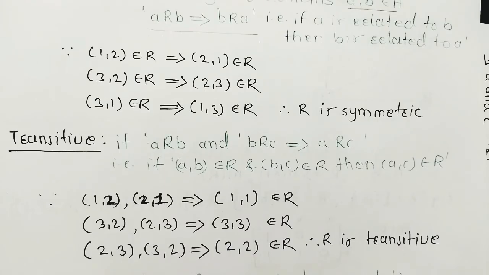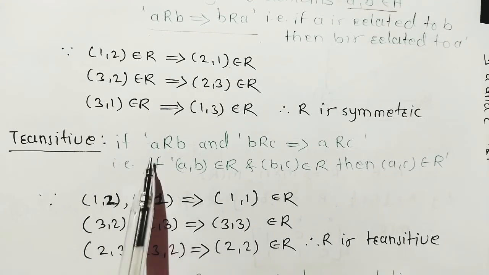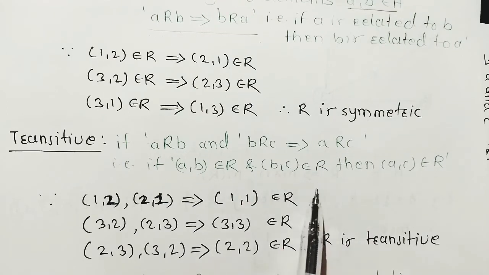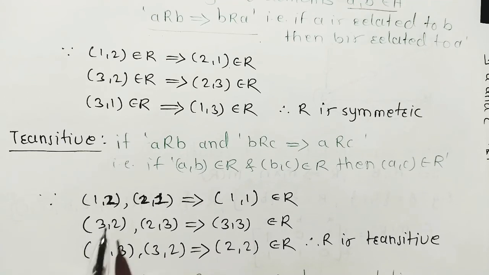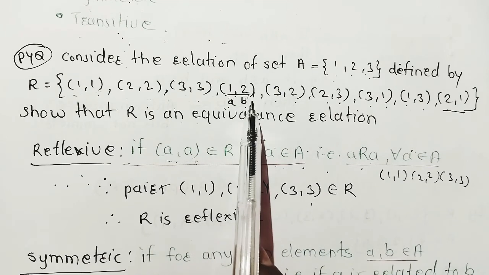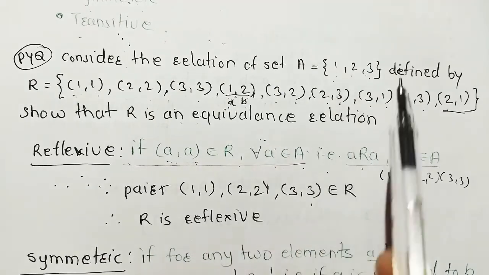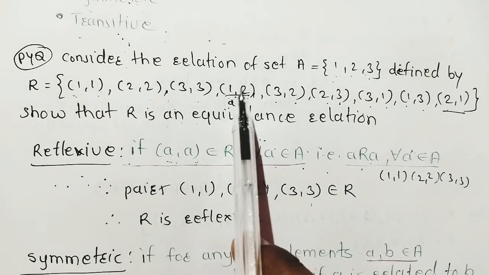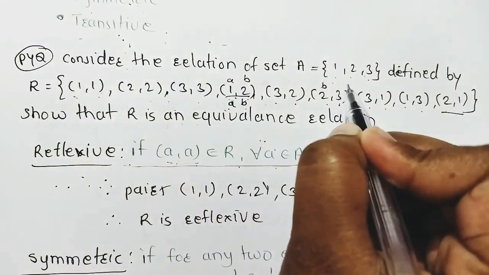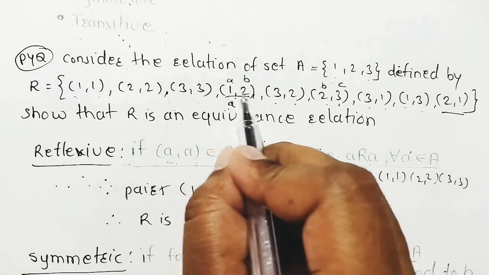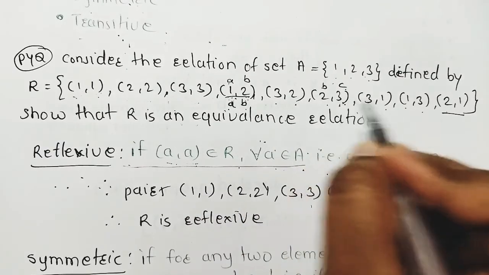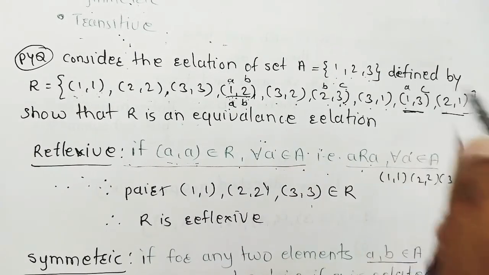Okay. And last is transitive. Transitive means what? If A is related to B and B is related to C, then A is related to C. This is very simple. Just check the pairs. Here 1 is related to 2. Okay, means A is related to B. Then B is related to C, means B is what? 2. 2 is related to 3. A, B, B, C. 1 is related to 2, 2 is related to 3, means we required A is related to C. What is 1, 3 pair? And this is present here, A, C. So this is transitive pair.